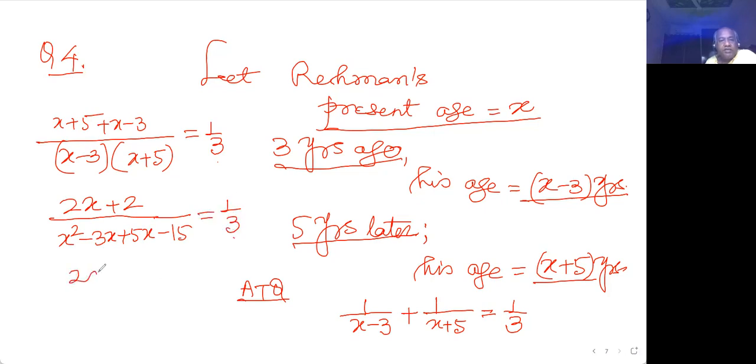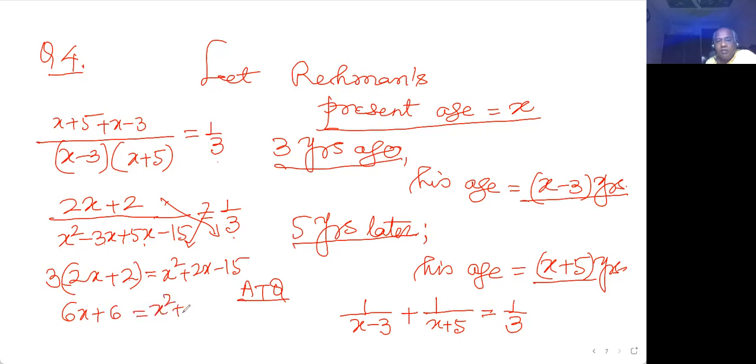So 2x plus 2 multiplied by 3 on cross multiplication is equal to x square plus 2x minus 15, that is, (x plus 5)(x minus 3) is x square plus 2x minus 15, and 6x plus 6 is equal to x square plus 2x minus 15.